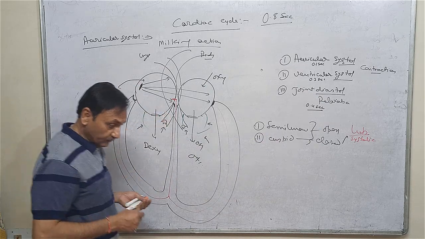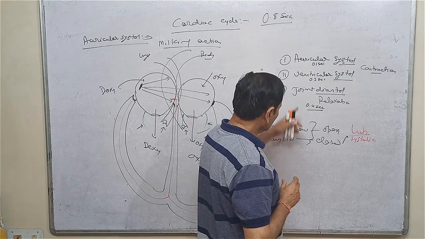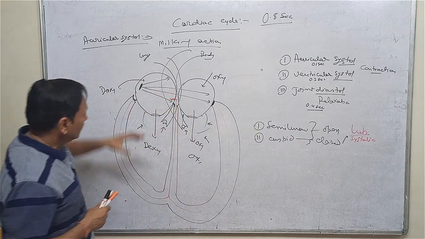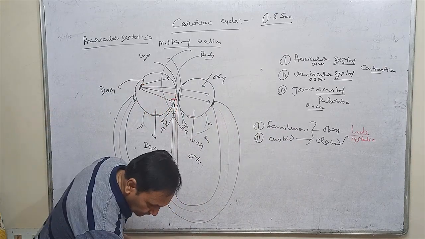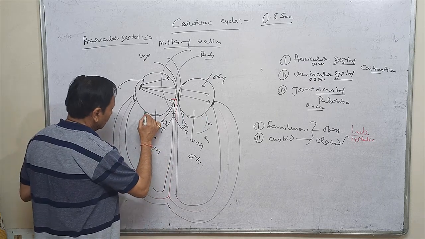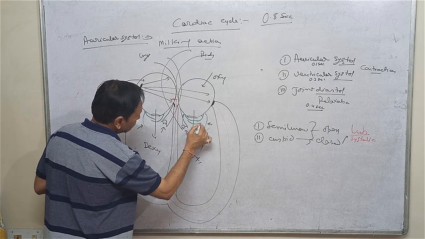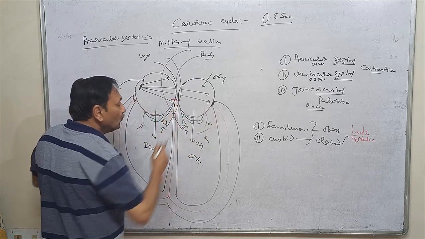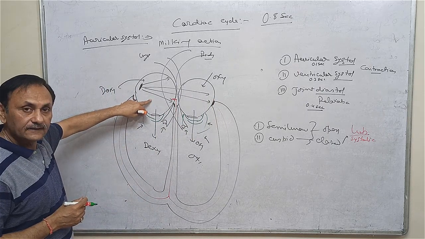Now the third stage is called joint diastole. Imagine this one is already closed, and this is also already closed. At that time, the volume is increased, as it is just an airtight chamber.